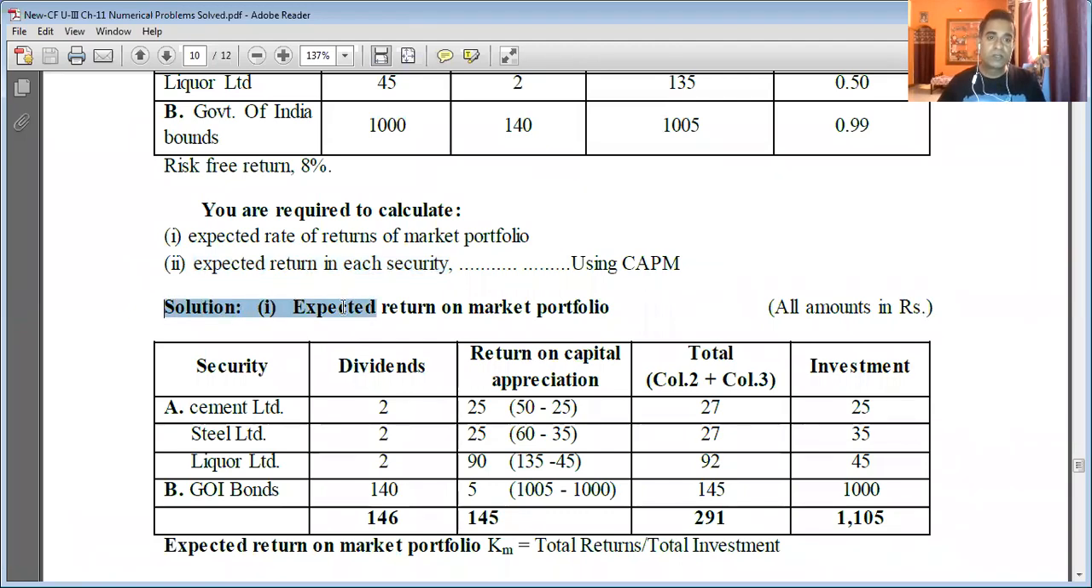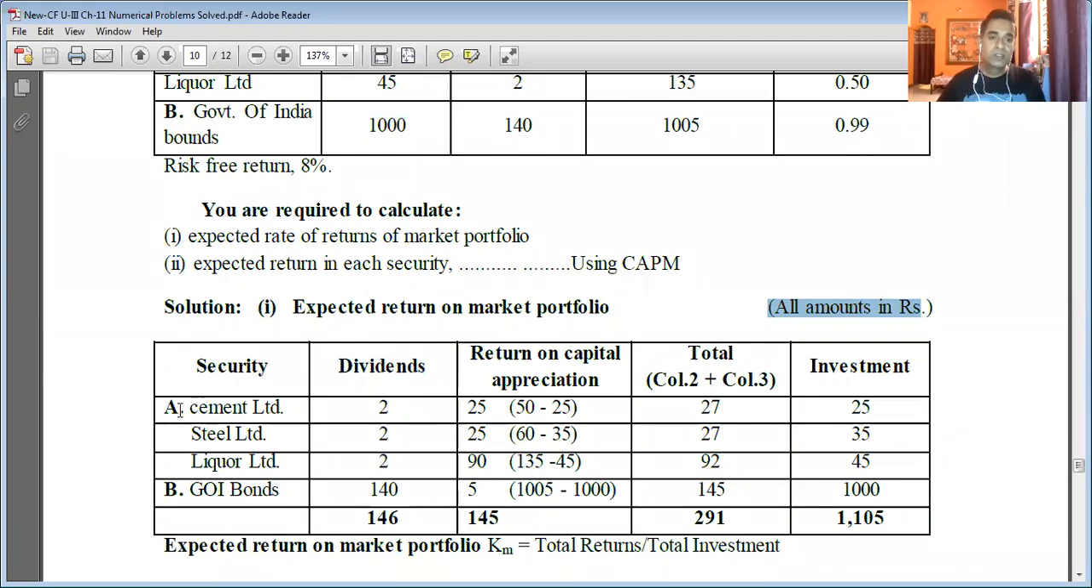So, the solution to the first part of the question, the expected rate of return of the market portfolio. In this table, all amounts are in rupees. We are going to prepare a table like this with 5 columns. Column 1, the type of security. Column 2, dividends. Column 3, return on capital appreciation. Column 4, the total of column 2 and column 3, that is nothing but total returns. And column 5 is the investment.